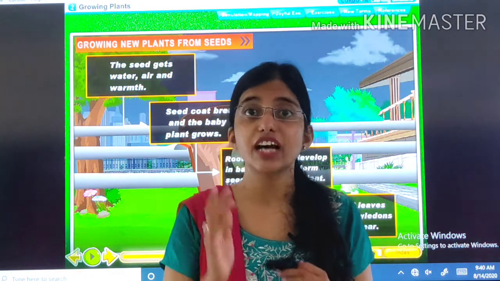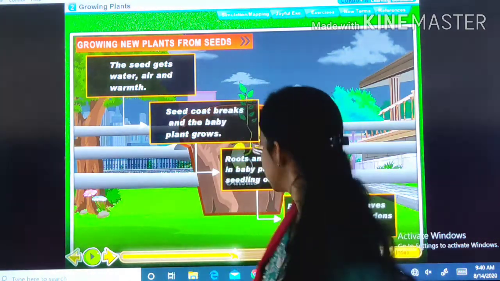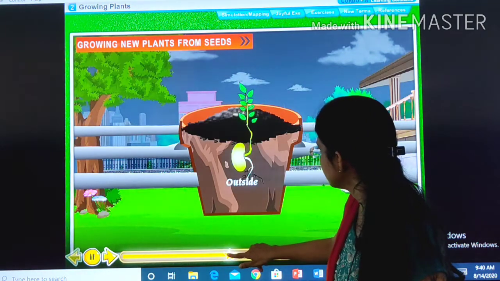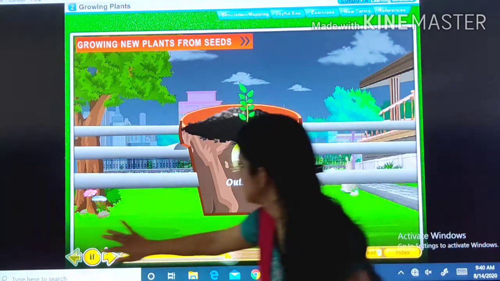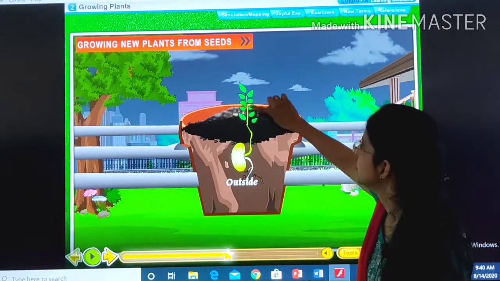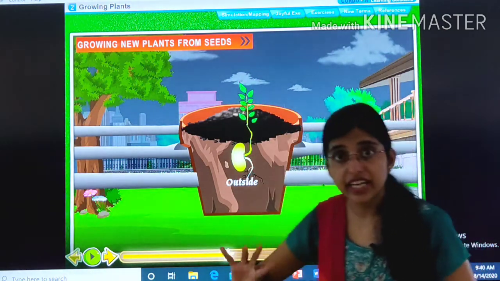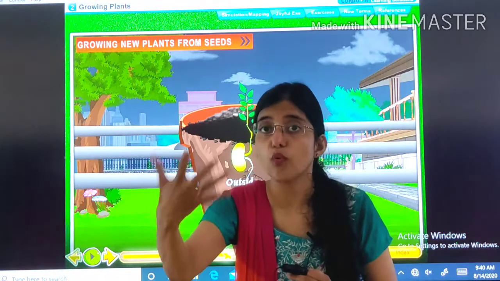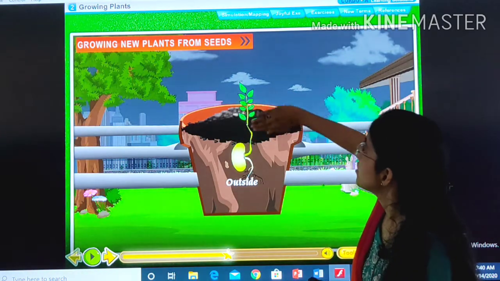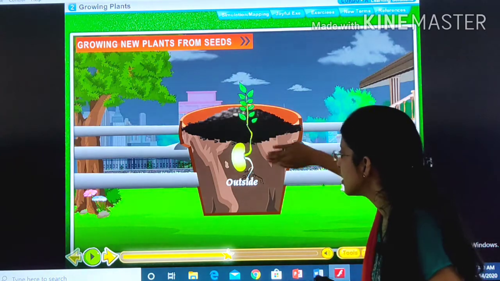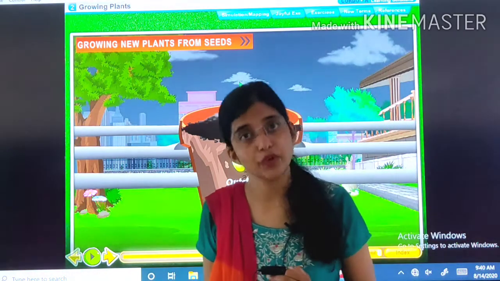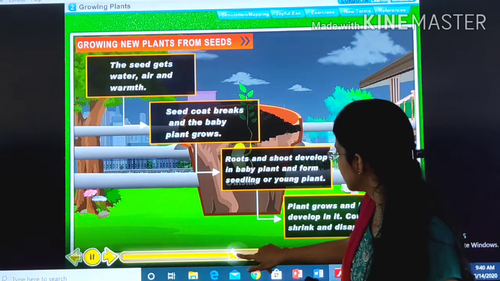When the plant starts to grow, what happens is, children, see. This is shoot system, okay, and this is root system, okay. When a young plant starts to grow, what happens is the shoot system starts to grow and the root system starts to grow, okay. Then let's see what is the fourth point.